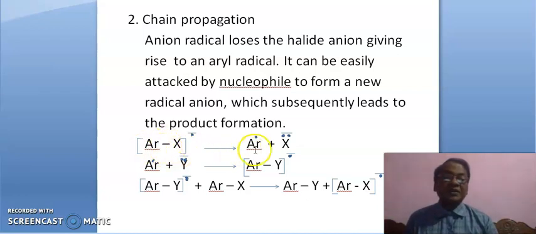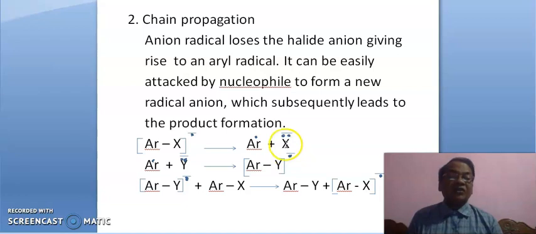Then it will be an aryl radical and this free electron will be here, and this one extra electron is here. So two free electrons are on the halogen and one minus charge is due to this extra electron. It is a halide ion.